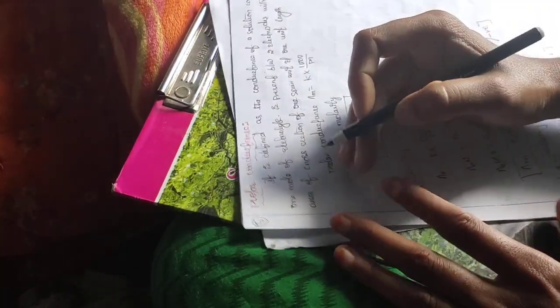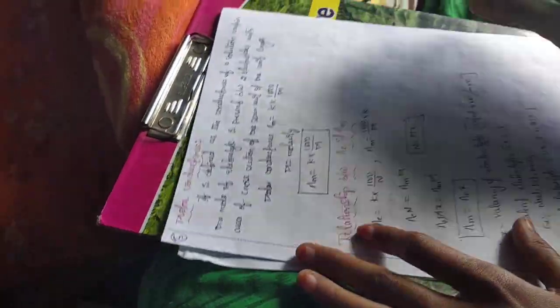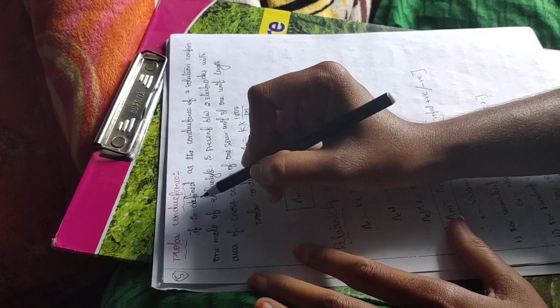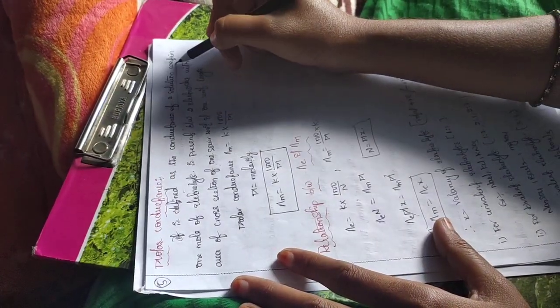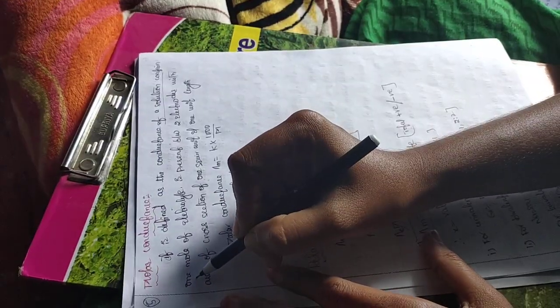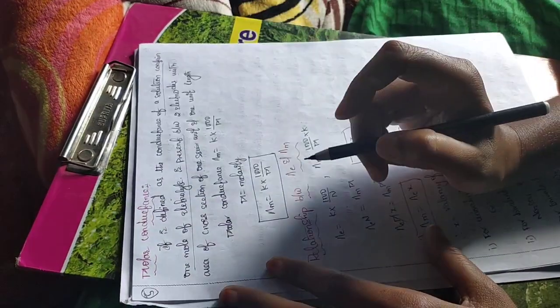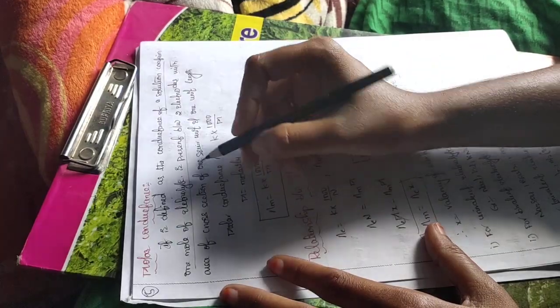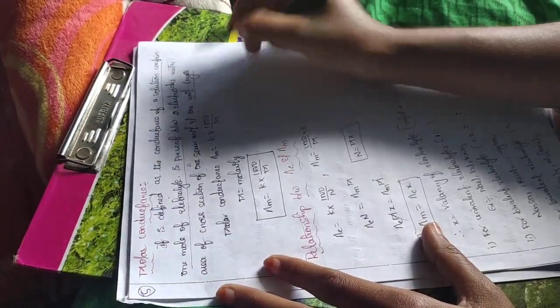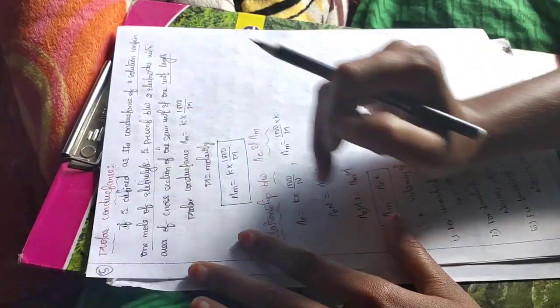And next one is the molar conductance. The molar conductance is the conductance of the solution contained when 1 mole of electrolyte is present between two electrodes with area of cross section A and unit length, and it is known as molar conductance.